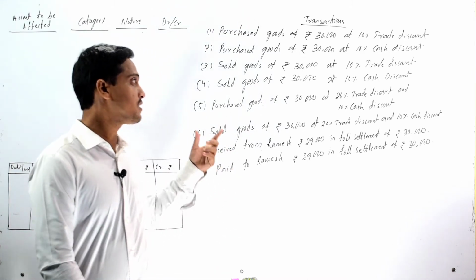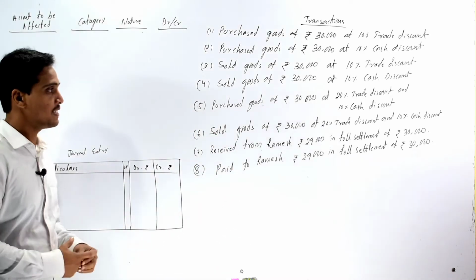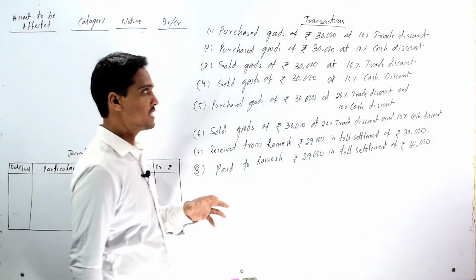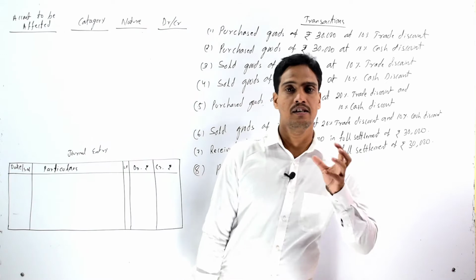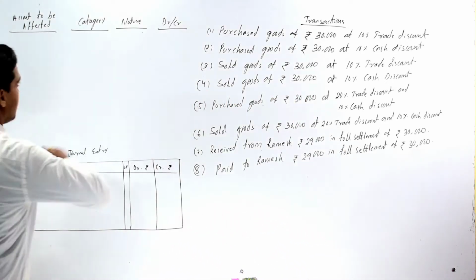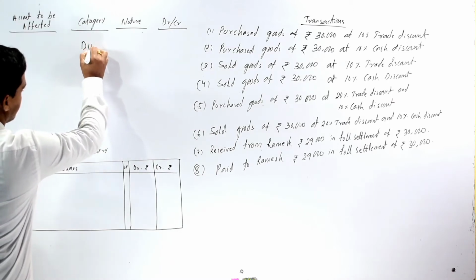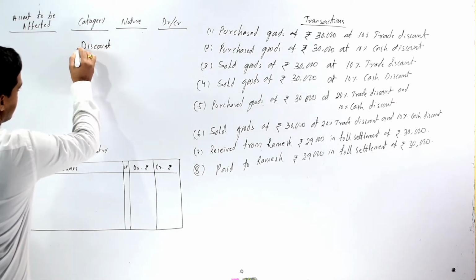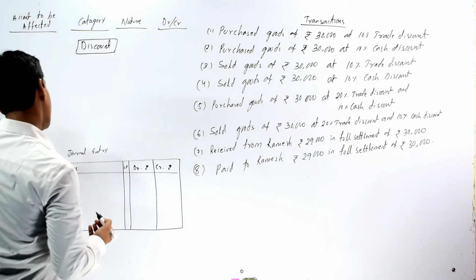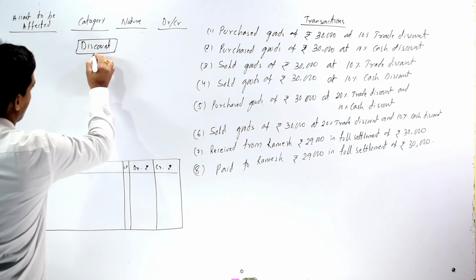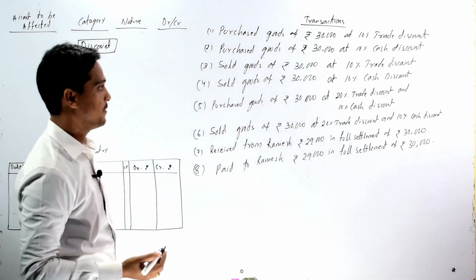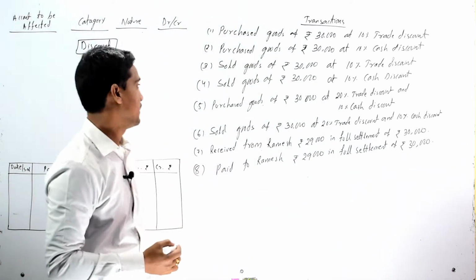Before passing journal entries of various transactions relating to discount, we must clear certain concepts on discount. Generally, discount is a concession which is allowed by the seller to the buyer, or by the receiver to the giver.